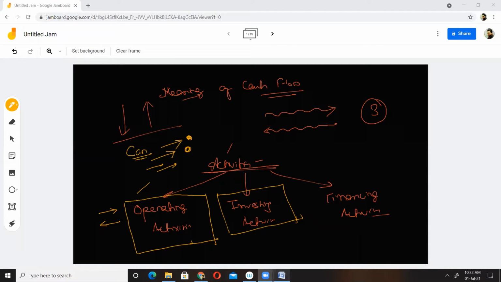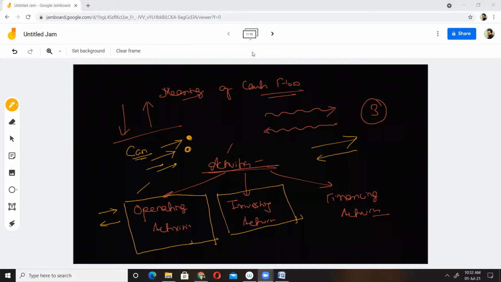Whenever investments or shares of other companies are purchased, or machinery, plant, building, furniture are purchased, this will lead to cash outflow due to investing activities. Now whenever we sell this back, we will get money. So this will be cash inflow from investing activity.